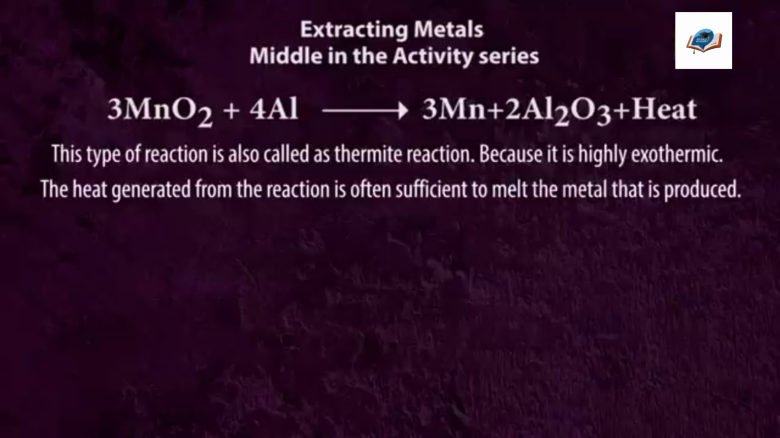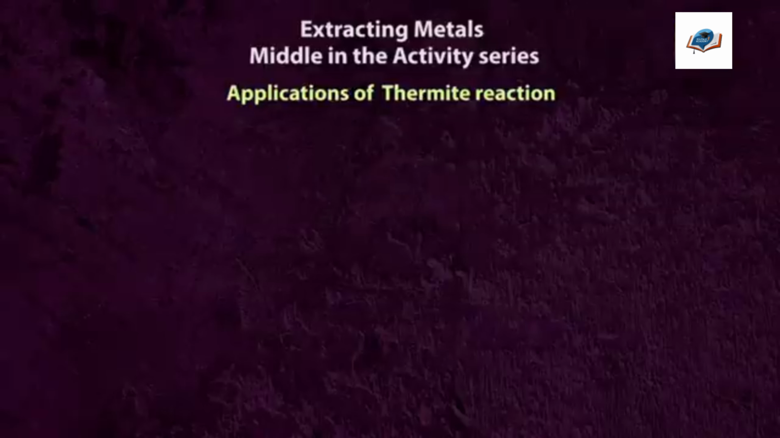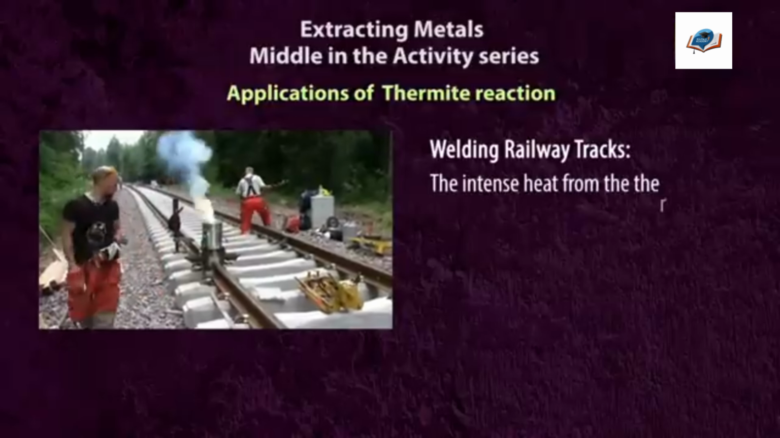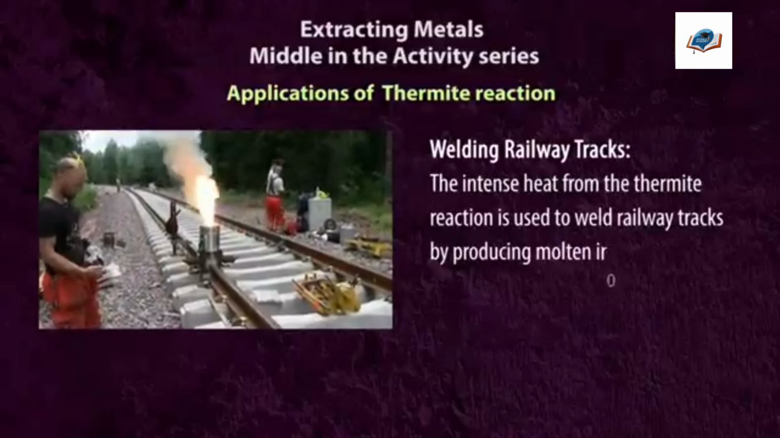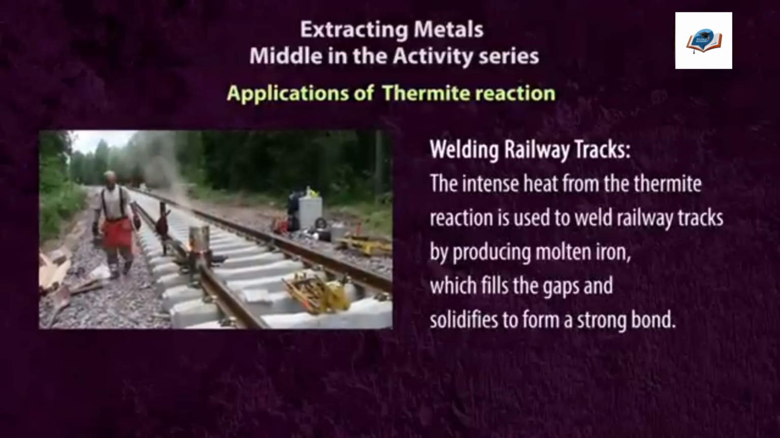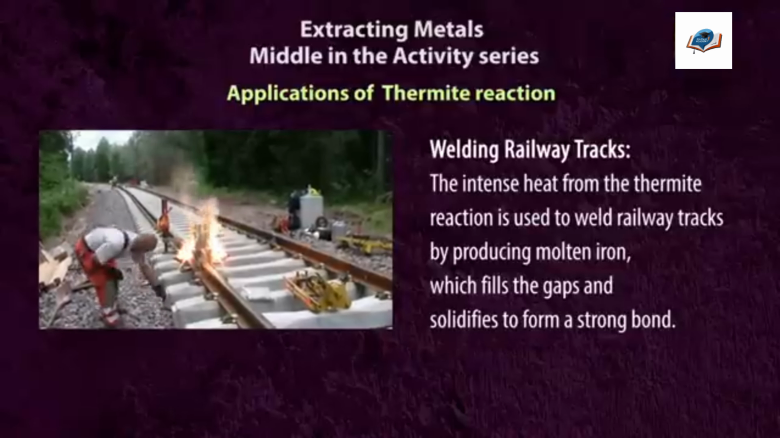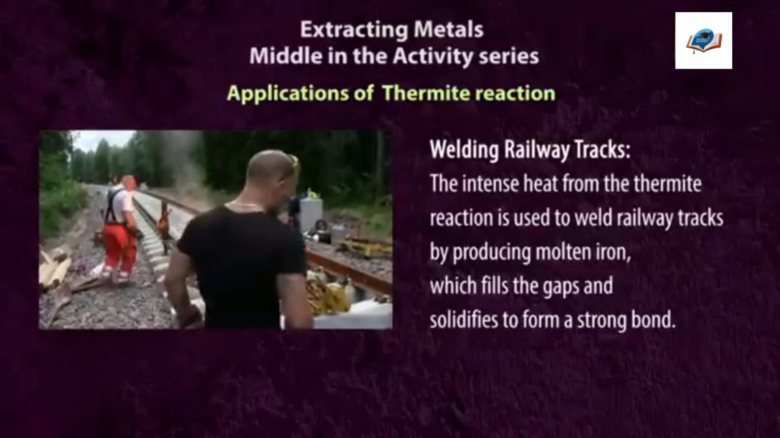That means whatever the final metal formed in this reaction, it gets molten because of the heat generated in this reaction. Applications of thermite reaction. Welding railway tracks. The intense heat from the thermite reaction is used to weld railway tracks by producing molten iron, which fills the gaps and solidifies to form a strong bond.